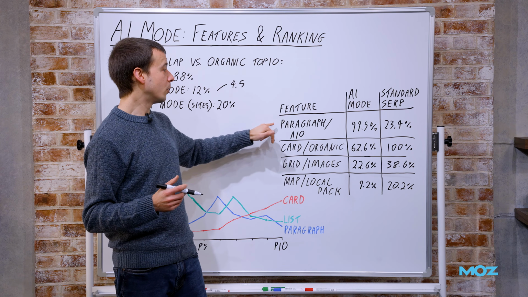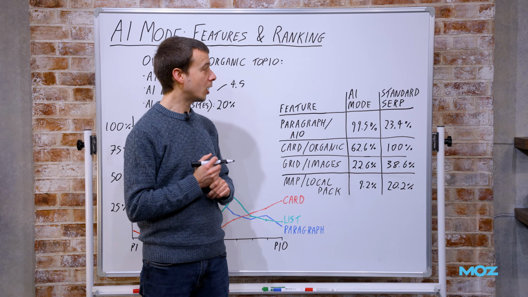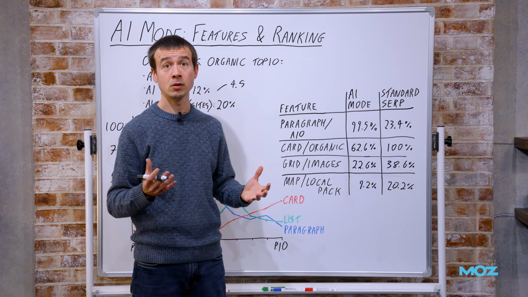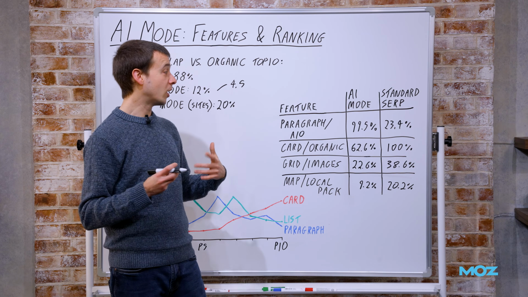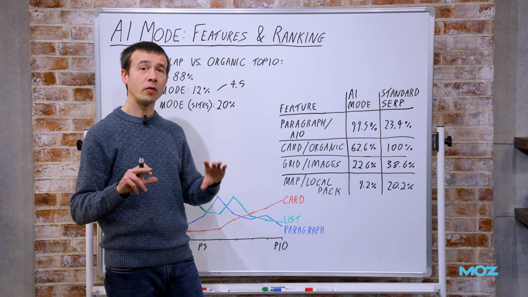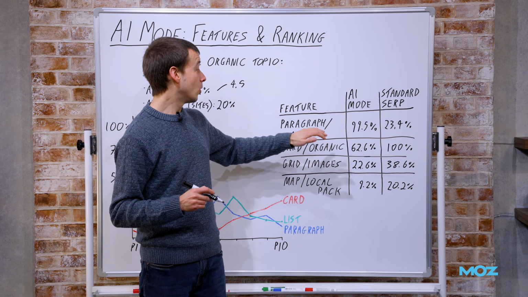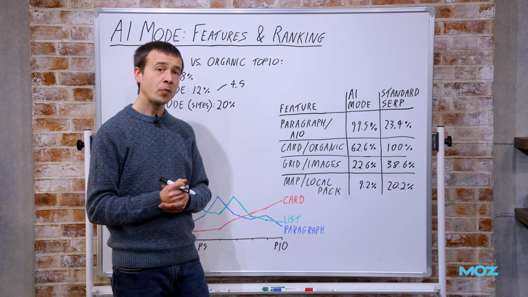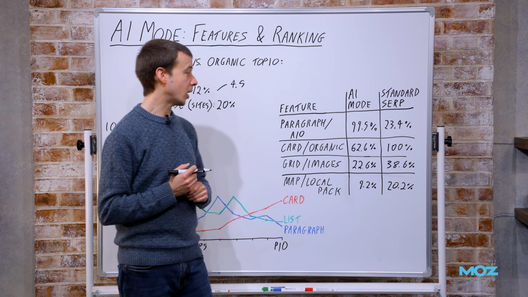The most common result, feature type or block in an AI mode result is a paragraph of text by far. They tend to be quite verbose results. The kind of equivalent in organic, I guess, would be an AI overview. So that same idea of a block of AI-generated text, of prose. But whereas only about a quarter of these terms in regular organic, Mozcast terms are somewhat commercial, only about a quarter of them had an AIO.